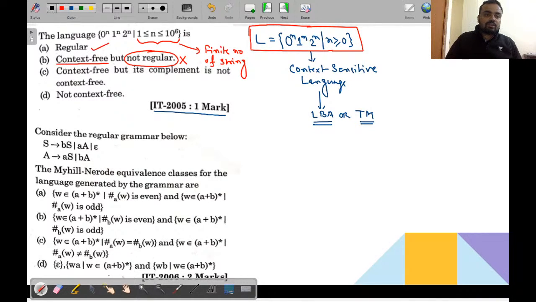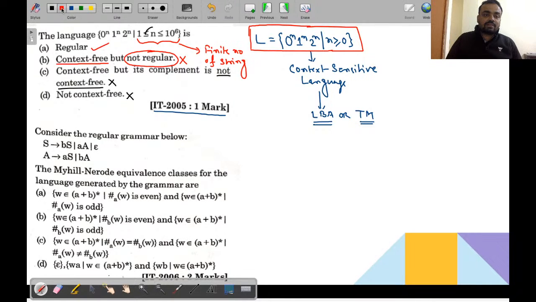In the third option, it is given as context free, but its complement is not context free. So my dear friends, if it is regular, all the regular languages are closed under complement. So if the complement of this language is regular, then all the regular languages are context free. So it should be context free, but it is saying not context free, which is completely a wrong statement.